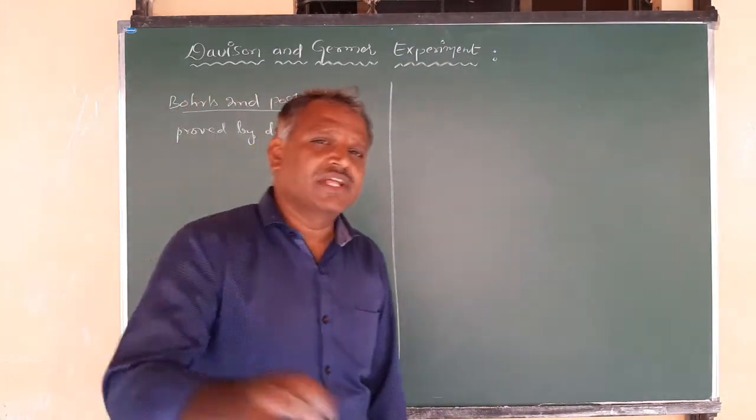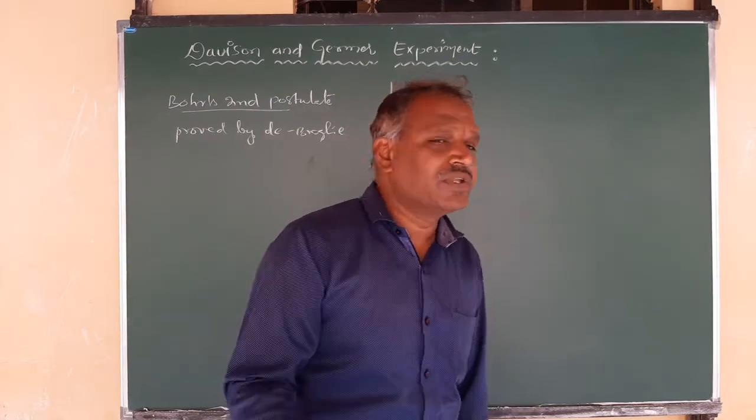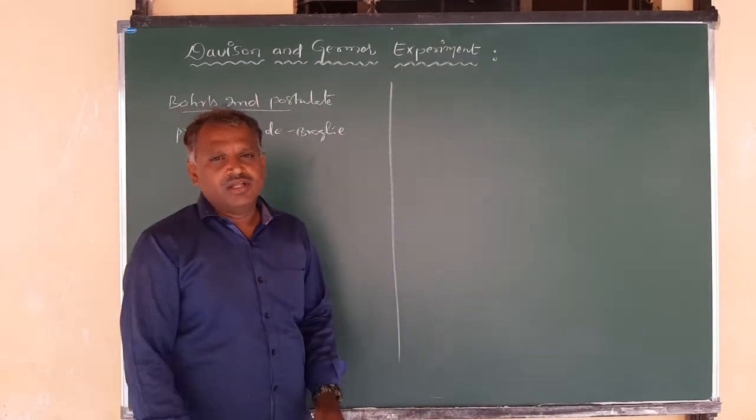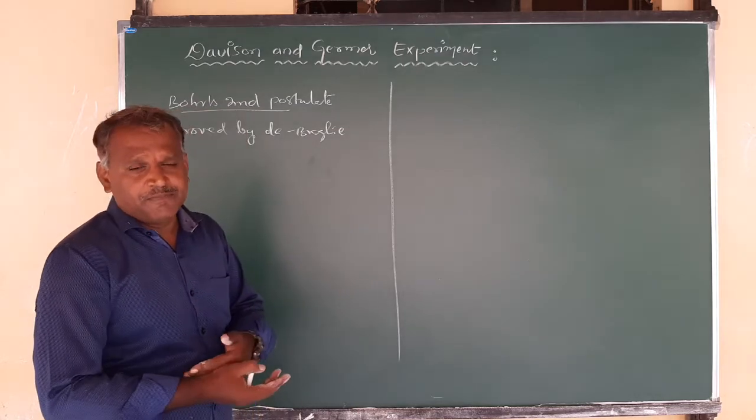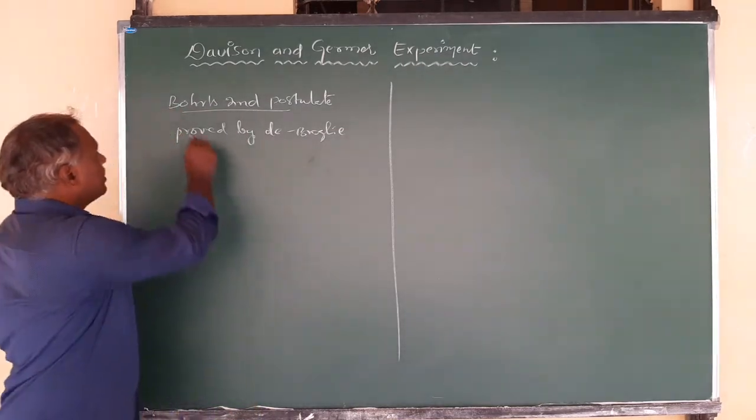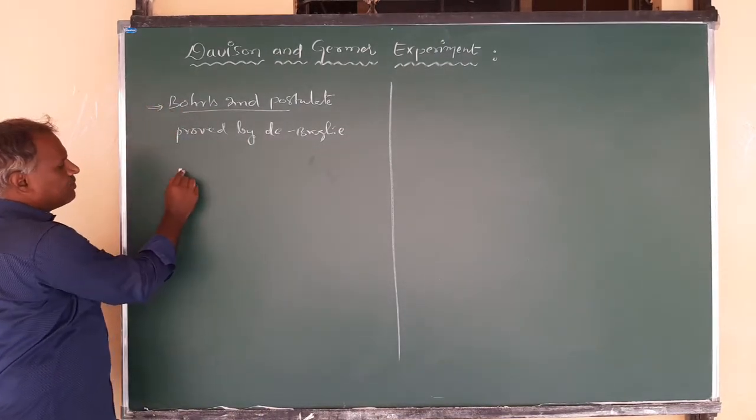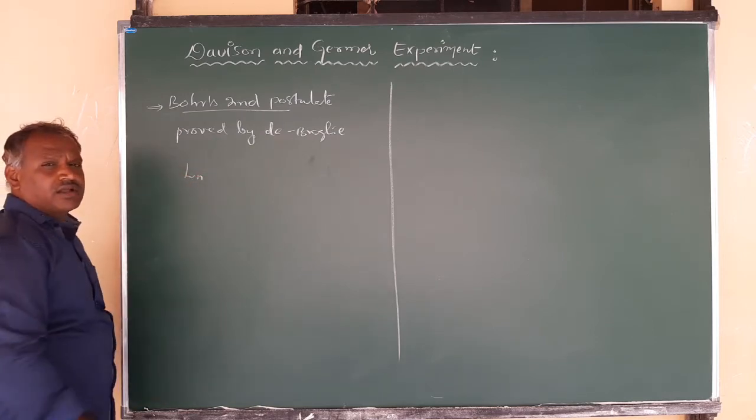That was given theoretically by Bohr. Bohr did not prove that equation or postulate. It is proved by de Broglie. So how is it proved? Here, Bohr's second postulate concerns the angular momentum of the electron in any orbit.